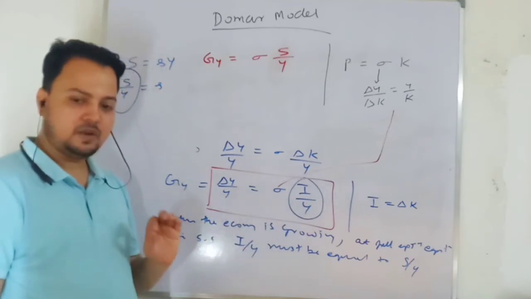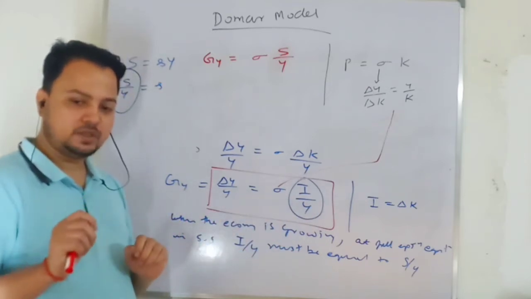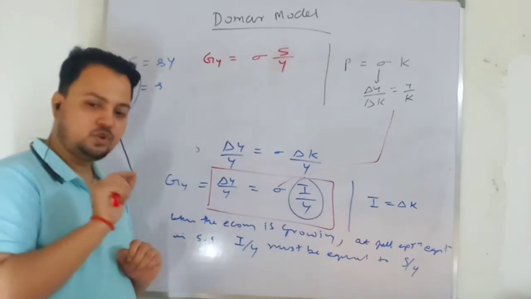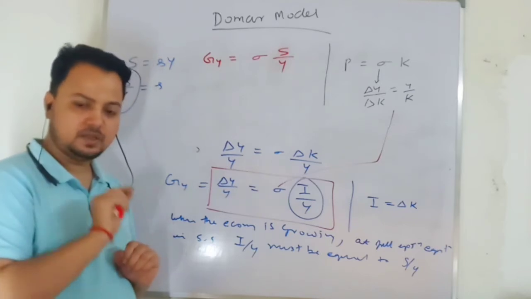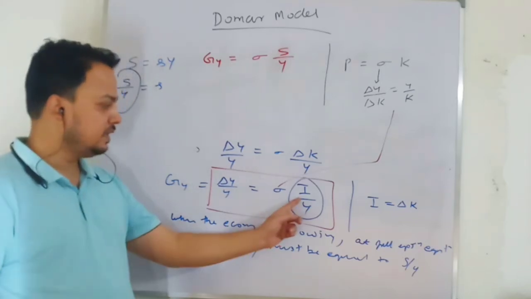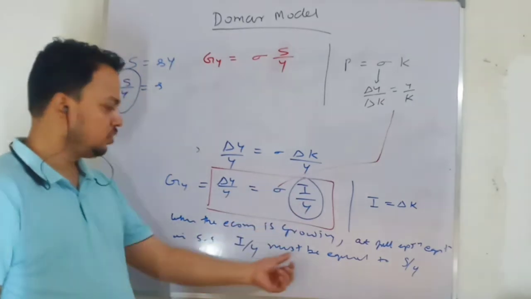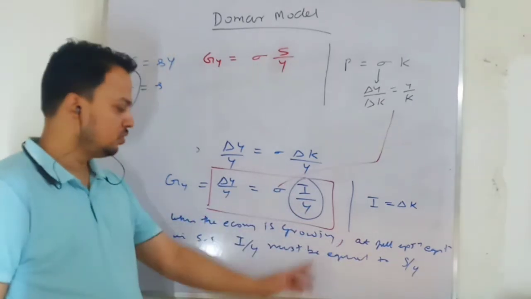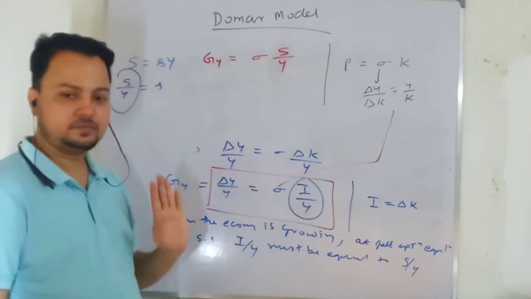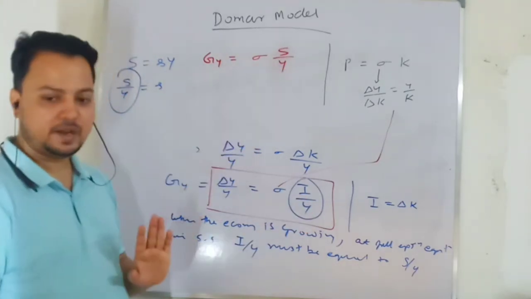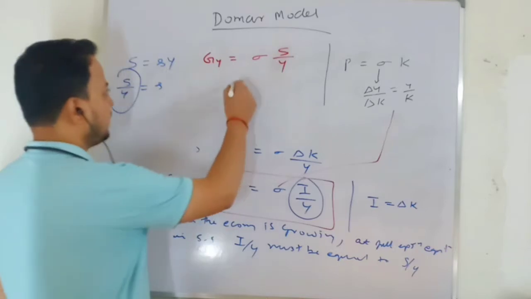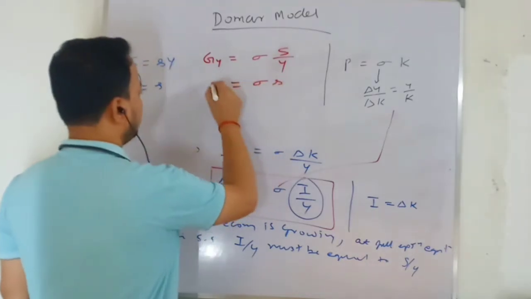What we are saying is that when the economy is growing, in order to maintain full employment equilibrium at a steady state, your level of investment must be equal to your saving level. So I substitute here with this, and this by definition is your marginal propensity to save, sigma s.